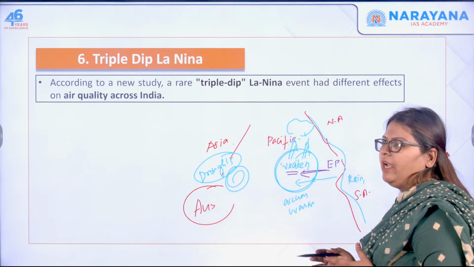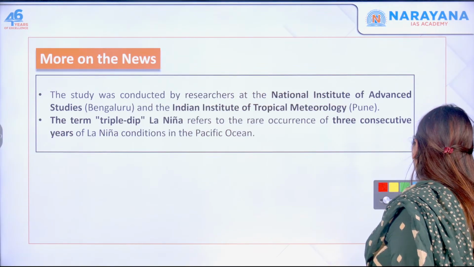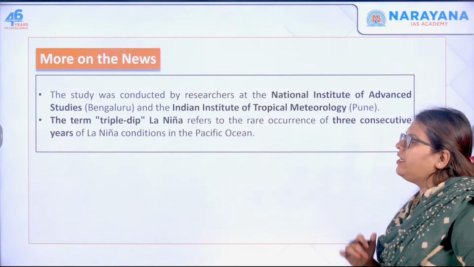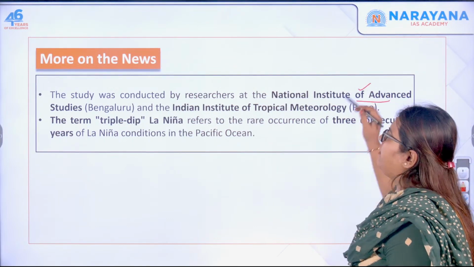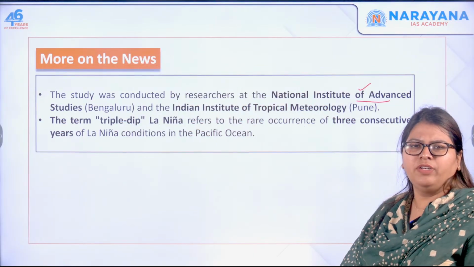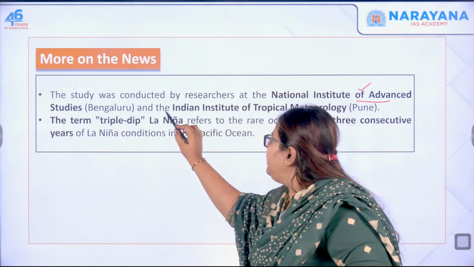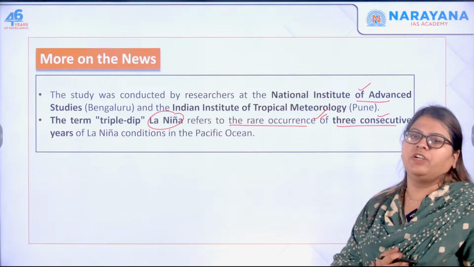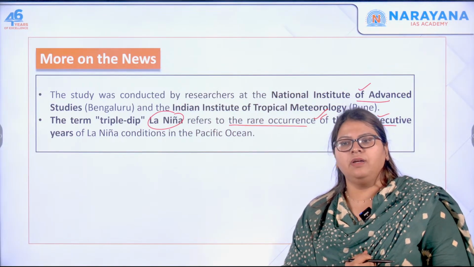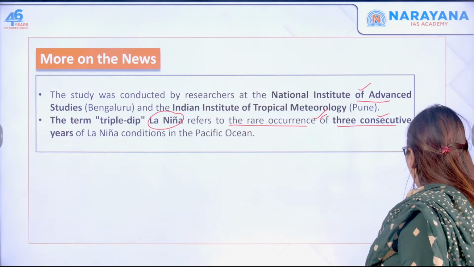Now let's quickly get into and understand what is given in the content here. The study was conducted by researchers at the National Institute of Advanced Studies. Not very important. Let's see what the term triple dip La Nina means. It refers to the rare occurrence of 3 consecutive years of La Nina conditions in the Pacific Ocean. This is what is called triple dip La Nina.